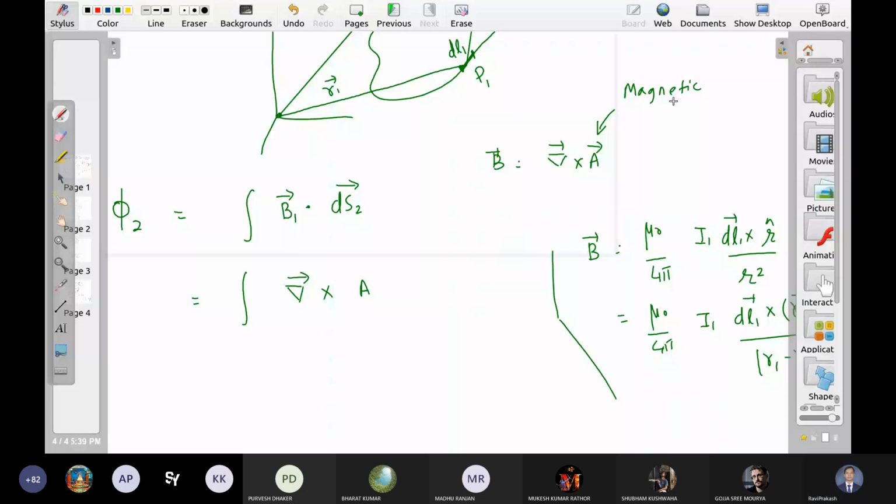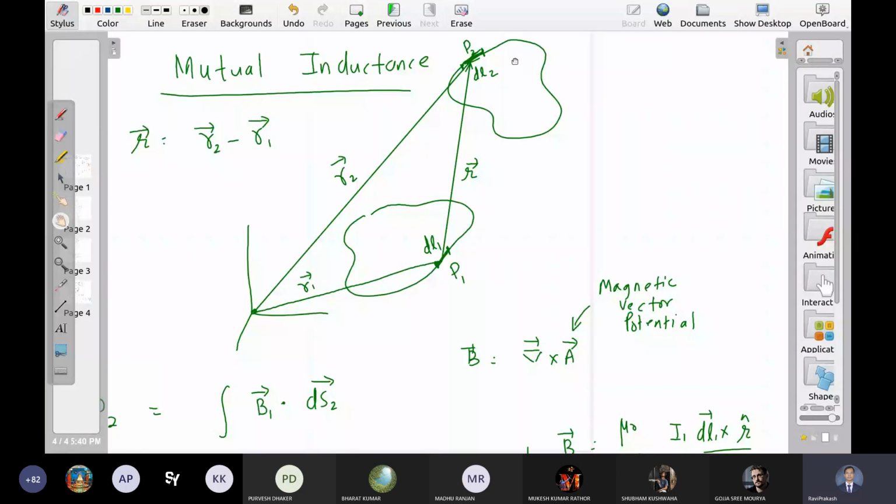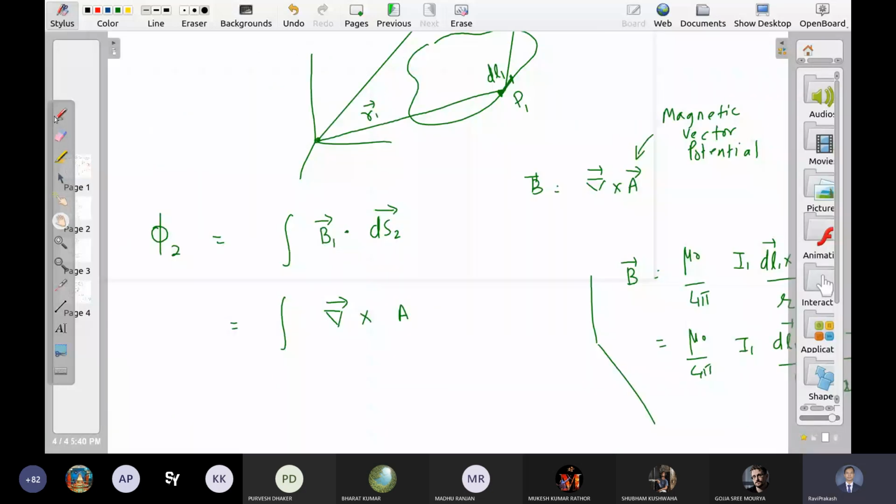So what is B1? Magnetic field generated by the first loop at any point. I am calculating at P2, but you can calculate at any point, right? That point is defined by this vector R2. So let me use the correct terms first. Del 2 cross A1.